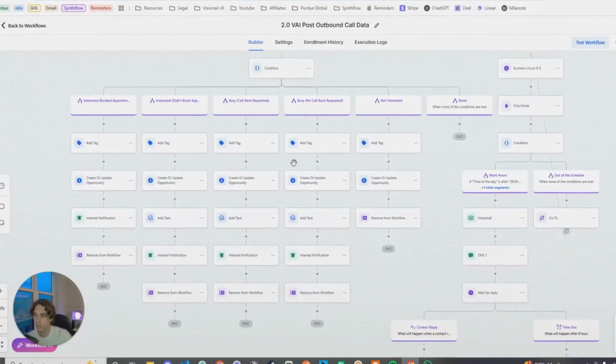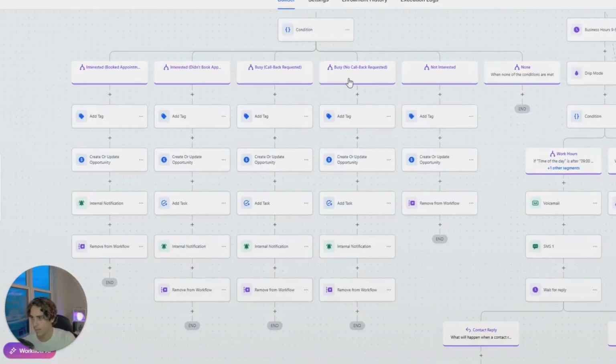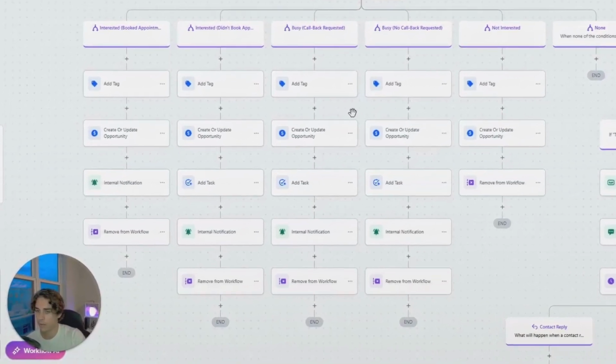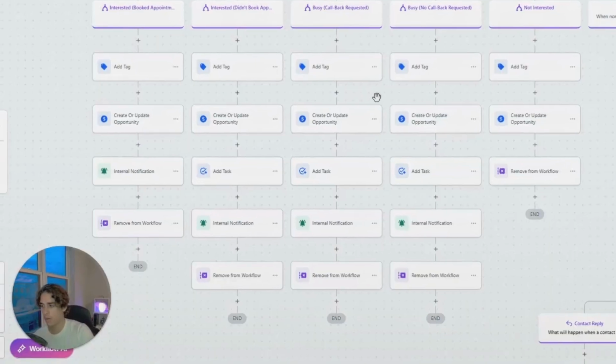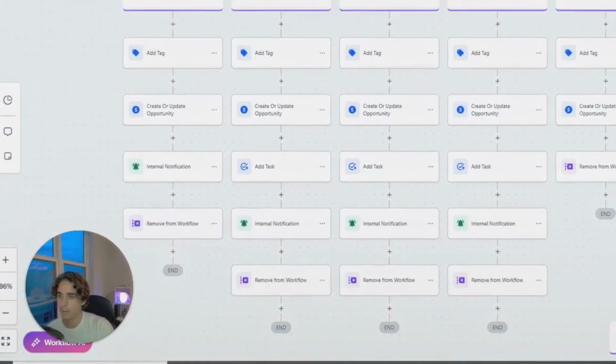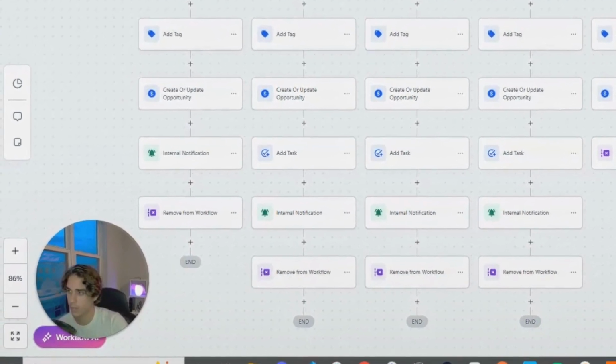You can pretty much define what you want to happen if they were busy and requested a callback, or if they were busy and didn't request a callback. For example, if they fall under callback requested, you want to either notify your team to call them back, or maybe set up another workflow that has the voice AI call them back once again when it grabs their time. But yeah, these are all things that you guys will be able to have at your fingertips now that you know that this automation exists.